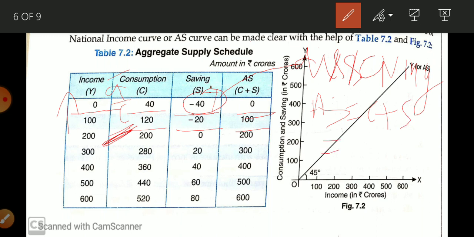कंजप्शन कितना है आपका? 40, और सेविंग कितना है आपका? -40. तो प्लस माइनस माइनस, इसलिए यह इक्वल टू 0 है. Okay, now income increases more, it becomes 100 to 200. Now here you can see कि our consumption and income both are equal to each other.